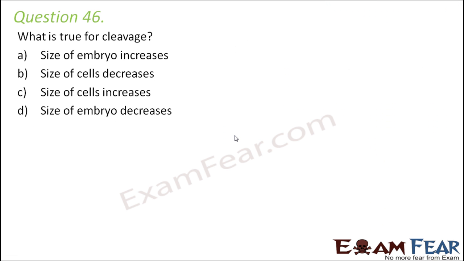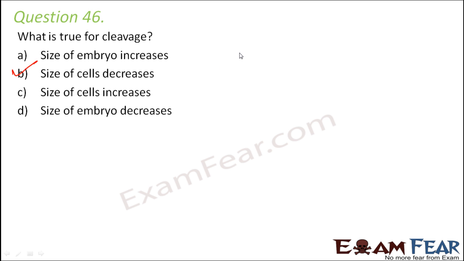Question number 46. What is true for cleavage? Size of embryo increases, size of cells decreases, size of cells increases, size of embryo decreases. Now, cleavage is a series of rapid mitotic divisions. However, cleavage is slightly different from ordinary mitosis in the sense that in case of cleavage, the size of the cells gradually decreases. That is, option B is correct. Whereas in ordinary mitosis, the size of the cells remains the same.